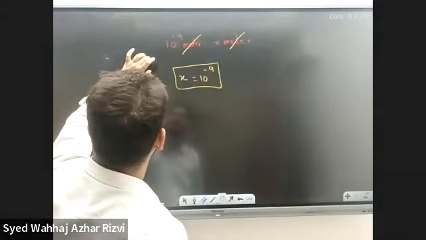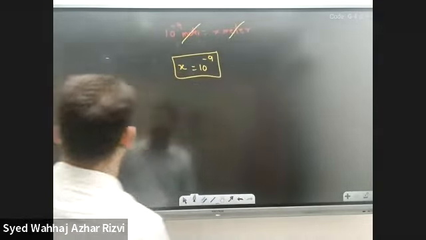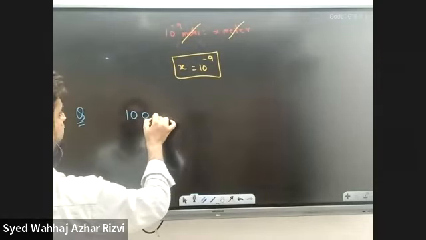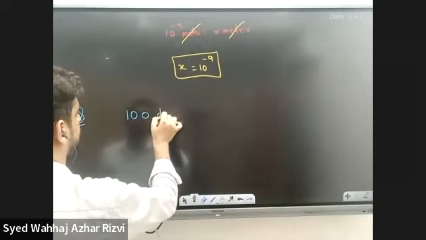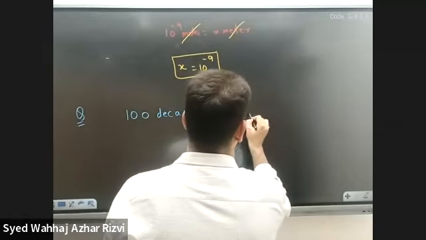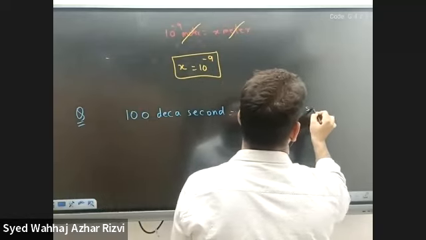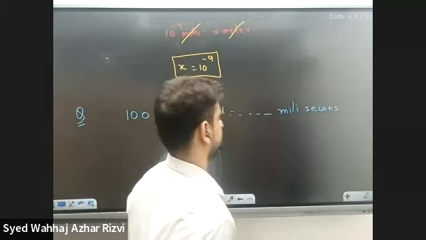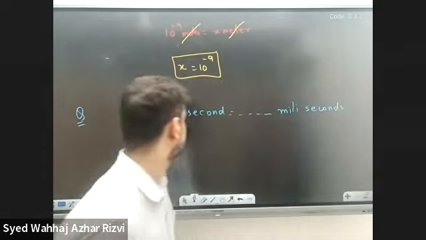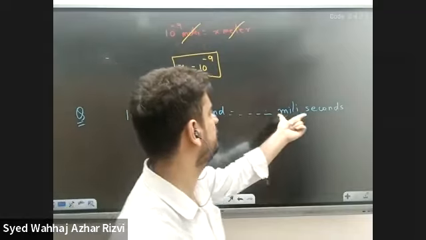Okay, let's write another question. 100 decasecond is equal to how many milliseconds? Right? So here we have 100 decasecond, and we are going to have some milliseconds.